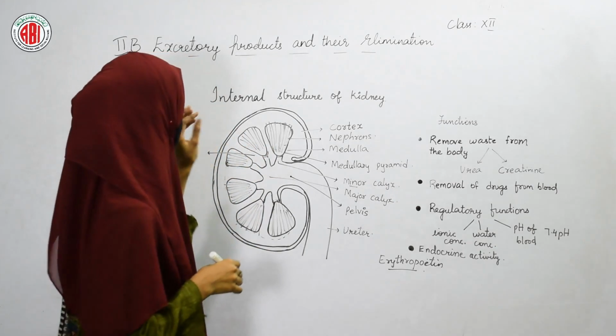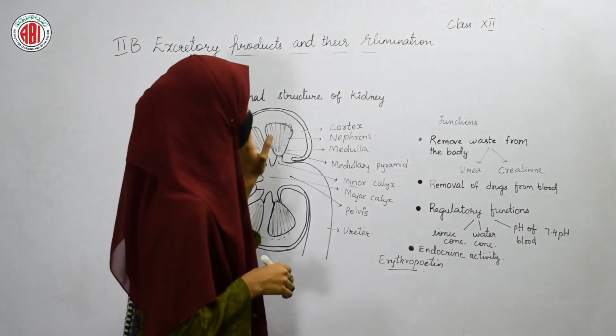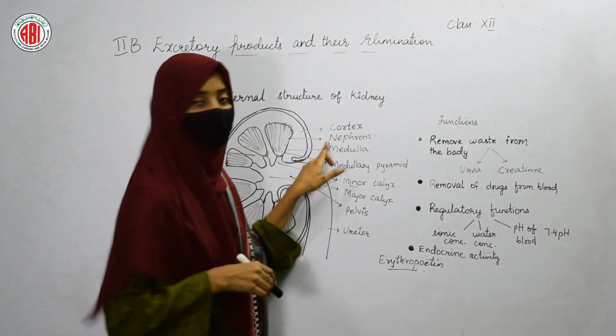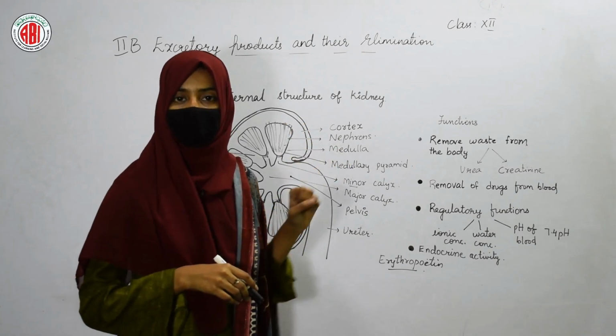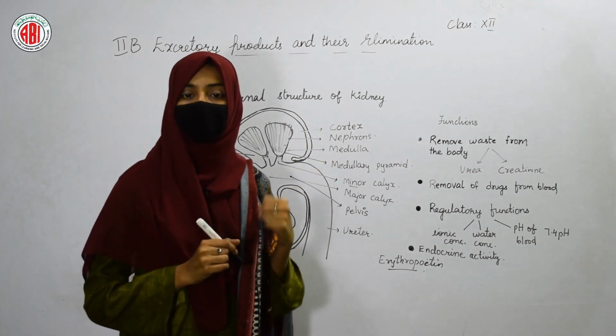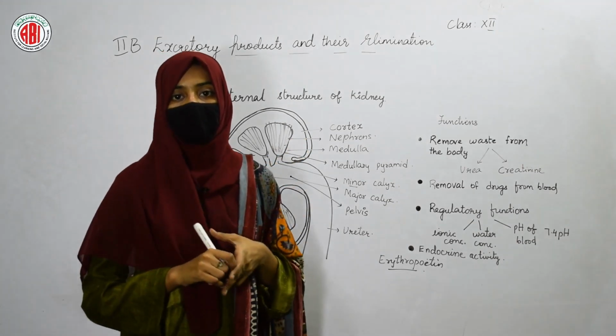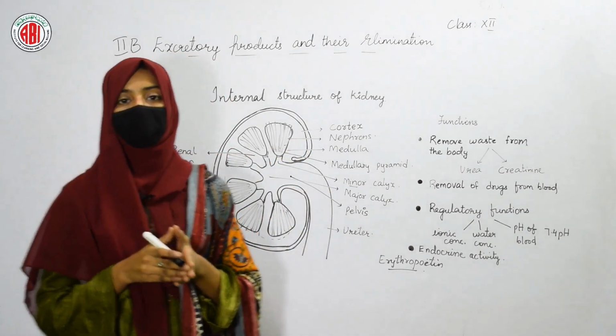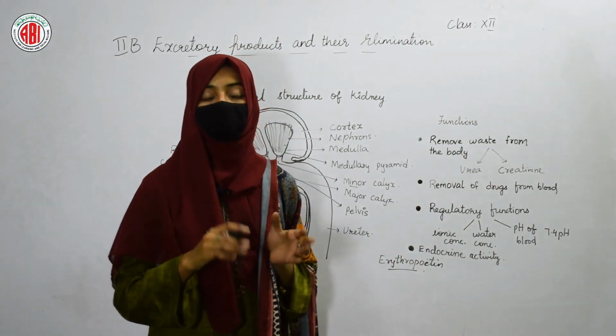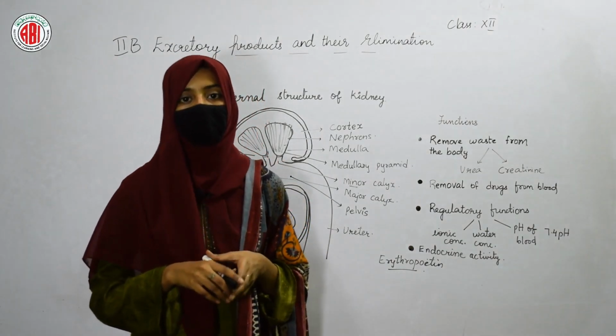We have seen that the structural and functional unit of kidneys are nephrons. Nephrons are very small in size. We cannot see the nephrons with our naked eye. It is microscopic. So in the next session, I am going to explain to you the structure of our nephron.